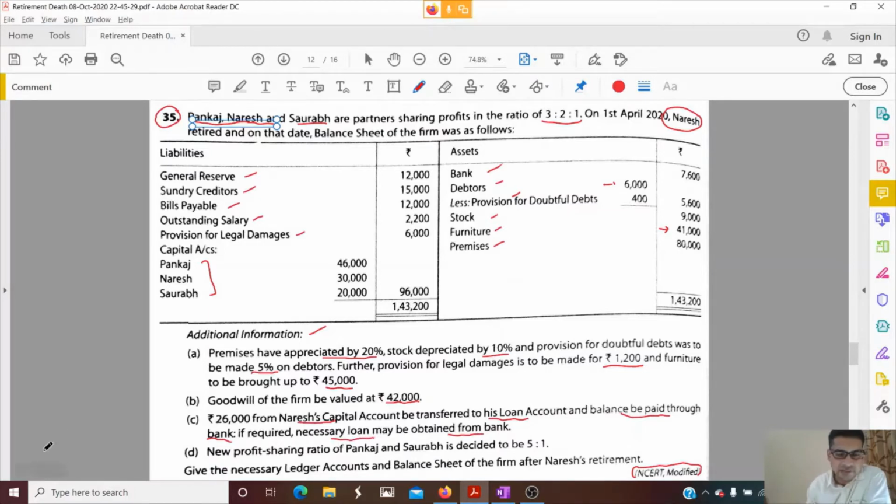Okay, dear children, let us see. New profit sharing ratio of Pankaj and Saurabh is decided to be 5 is to 1. Children, you can see here it is 3 is to 2 is to 1. Now the ratio is changing to 5 is to 1. What does it mean? It means we need to compute the gaining ratio. Okay, who is gaining and sacrificing also. Give necessary ledger accounts and balance sheet on Naresh's retirement. So in this question, first we are going to compute their gaining ratio. Then we do the treatment of goodwill. Okay, dear children. So let's start.